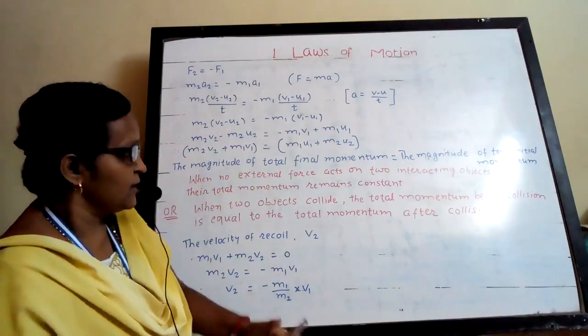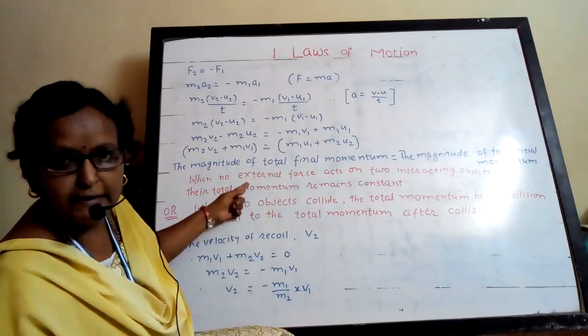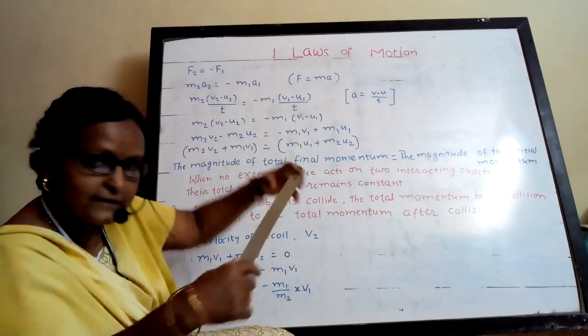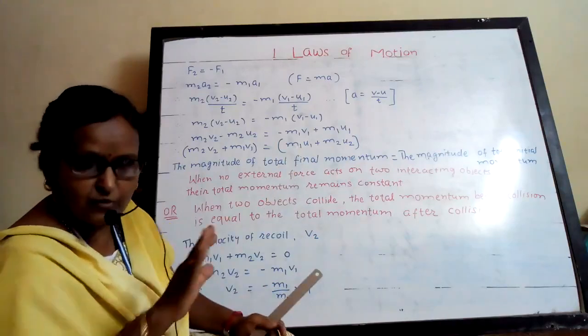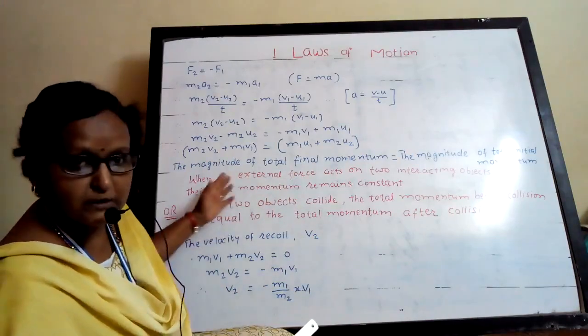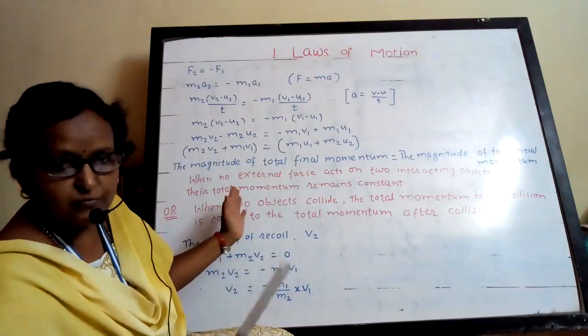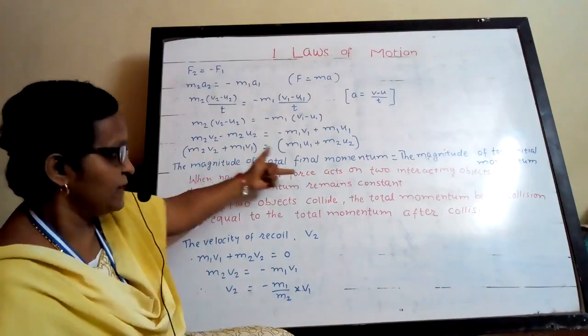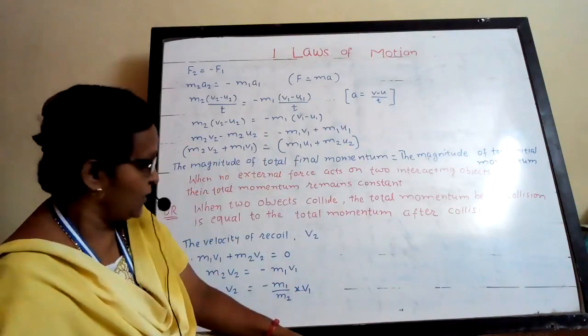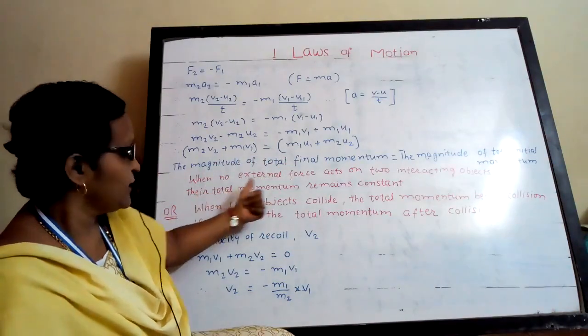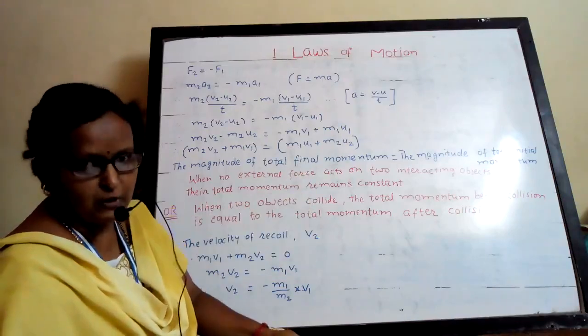When no external force acts on two interacting objects, so these are interacting with each other, no extra force is acting on these objects, they are only hitting each other, colliding with each other, the total momentum remains constant.